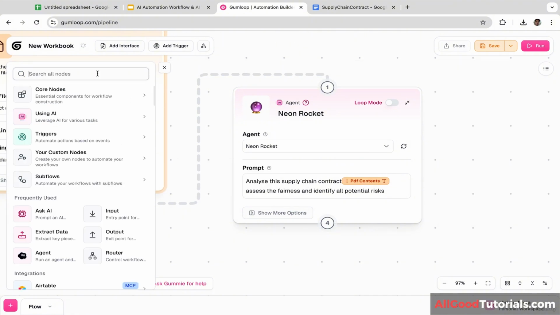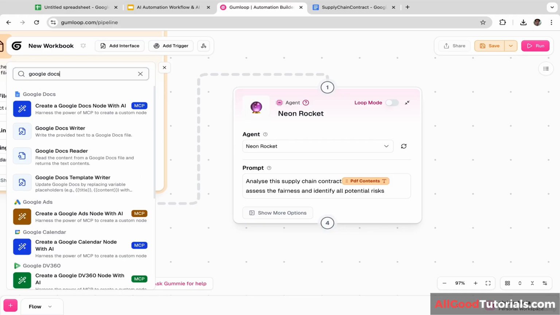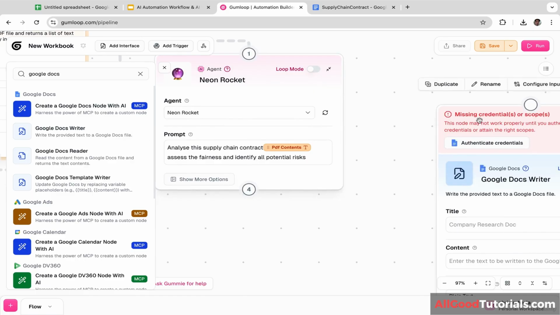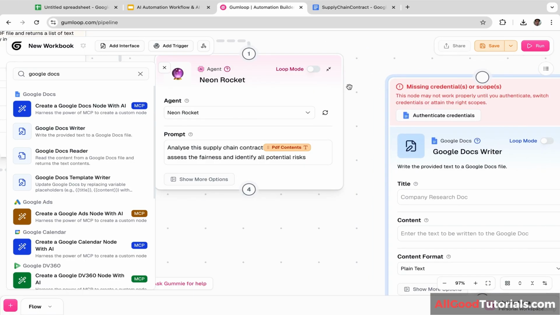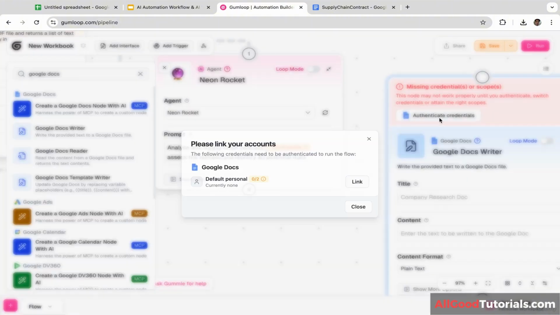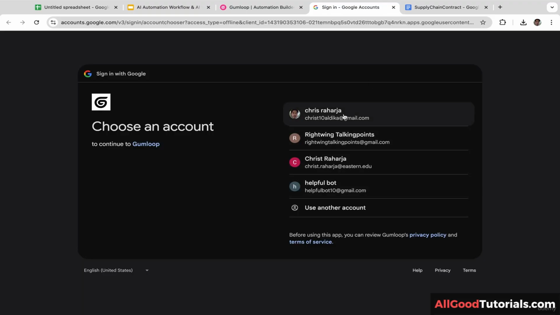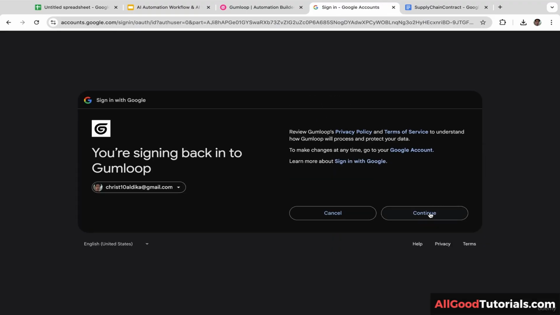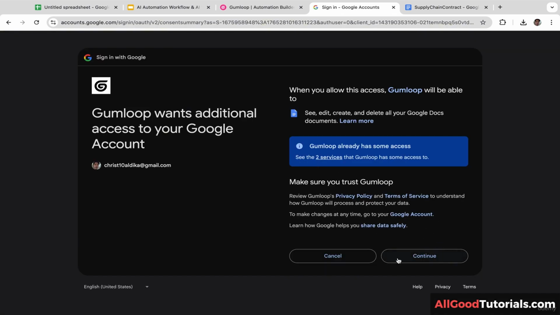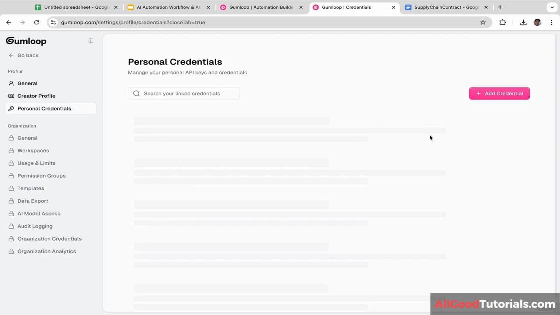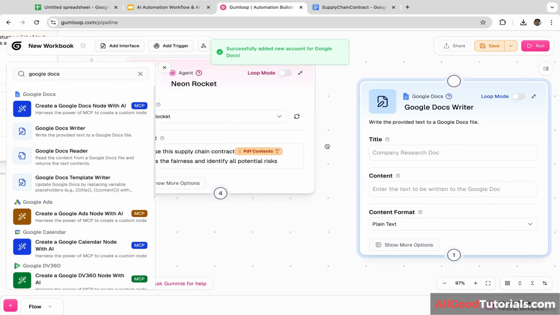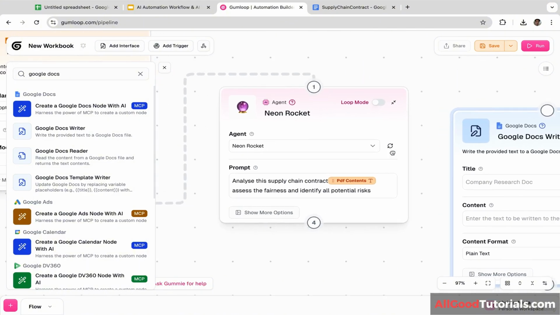Next, we are going to type in Google Docs. And let's drag this Google Docs writer. Firstly, we are going to connect Gumloop with Google Docs. So let's click this, authenticate, and let's click link. And I'm going to log in using this account, and let's click continue. And we are going to give Gumloop access to Google Docs. Let's click continue again. Okay, now we have successfully connected Google Docs with Gumloop.